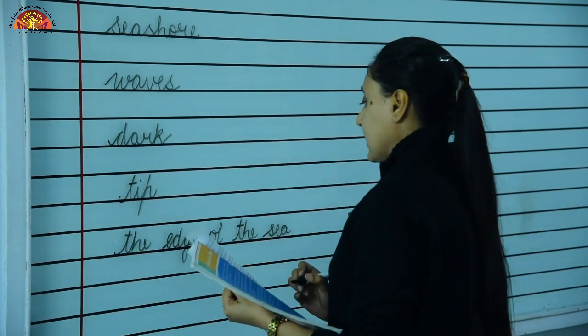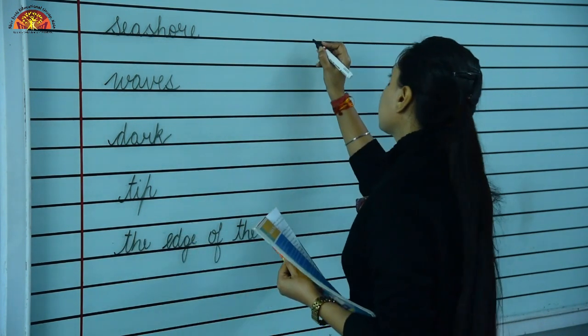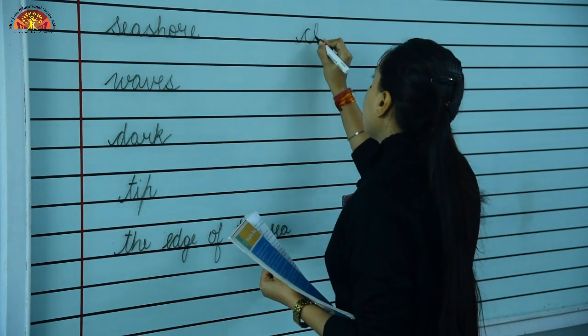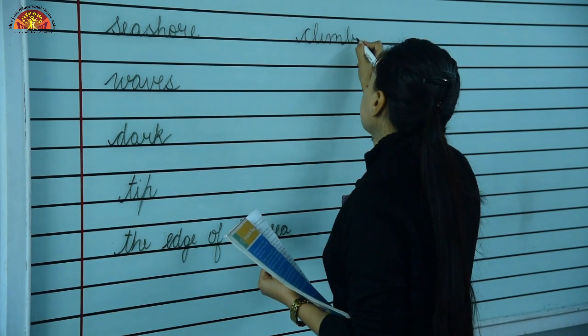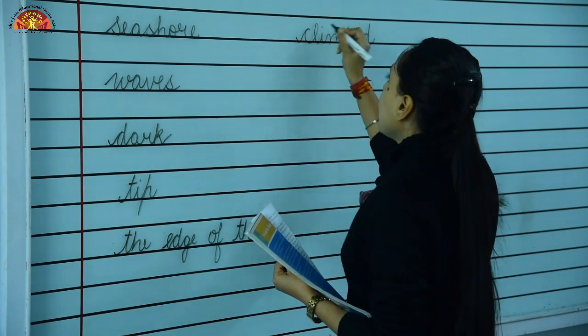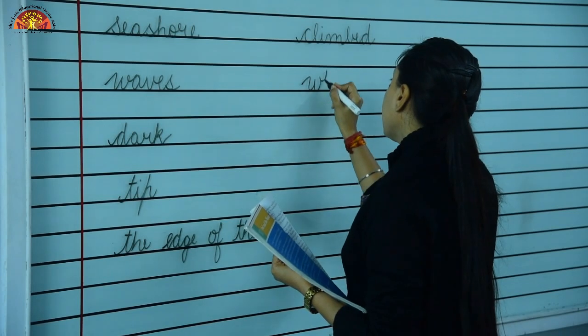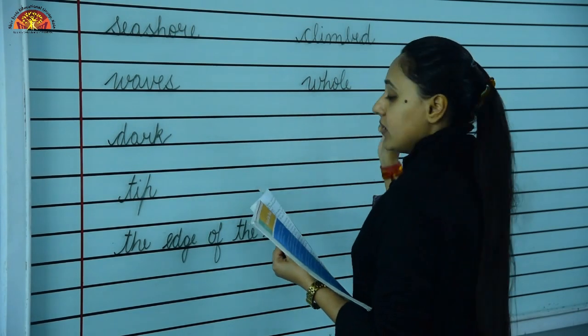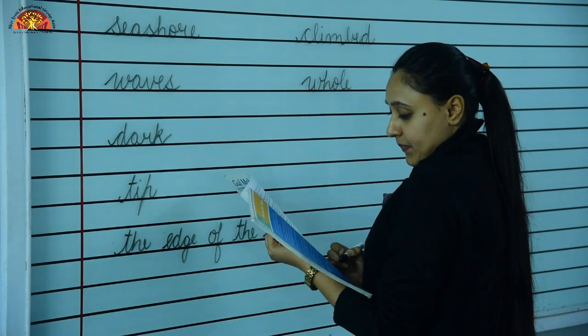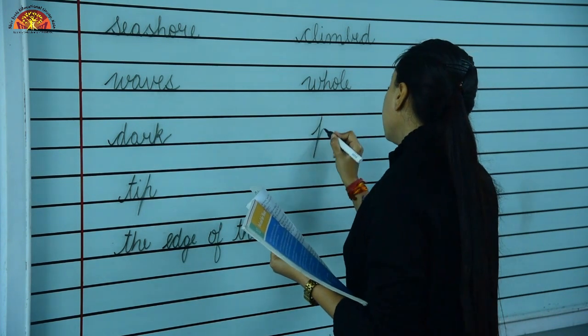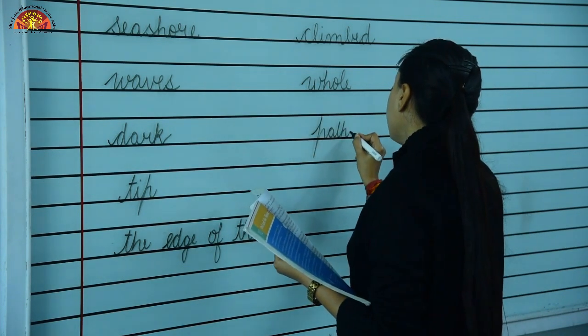Then after that climbed, C-L-I-M-B-E-D, climbed. Then hole, W-H-O-L-E, hole. Then path, P-A-T-H, path.